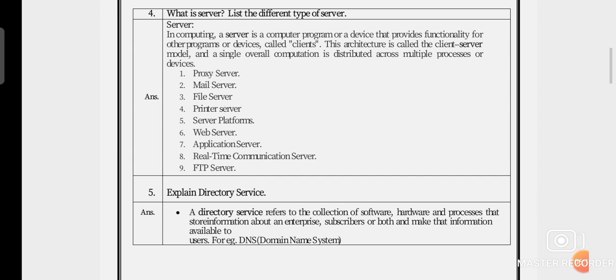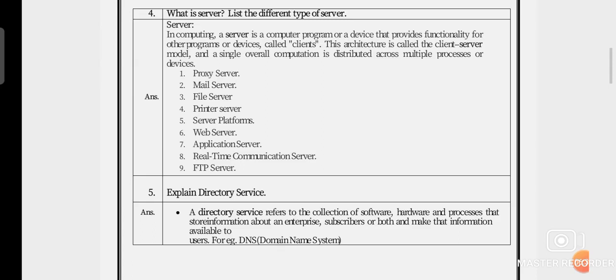Directory service refers to the collection of software, hardware and processes that store information about an enterprise, subscribers or both, and make that information available to users. For example, DNS, the Domain Name System.